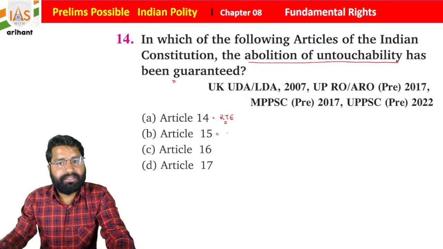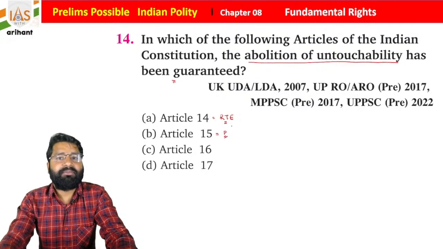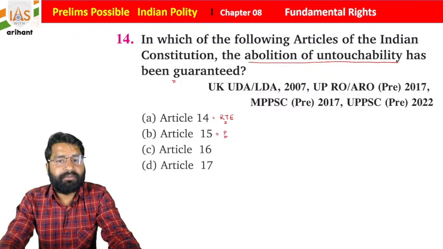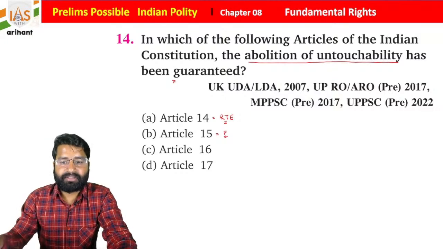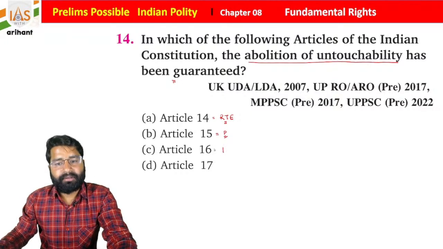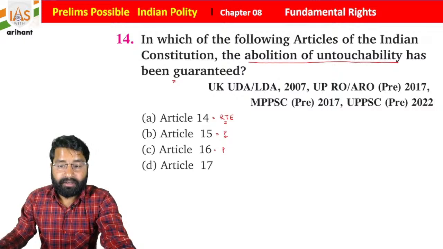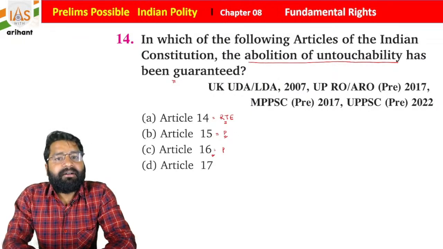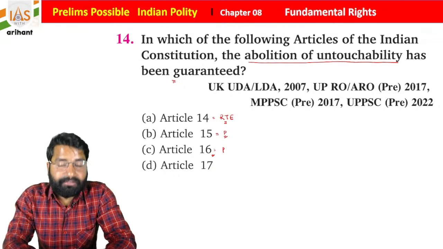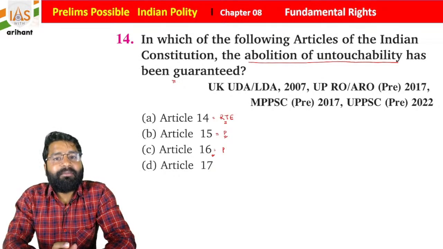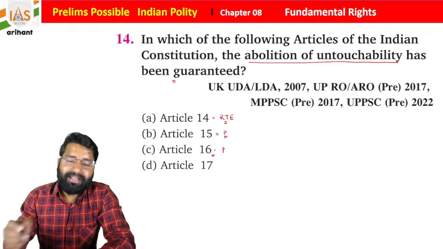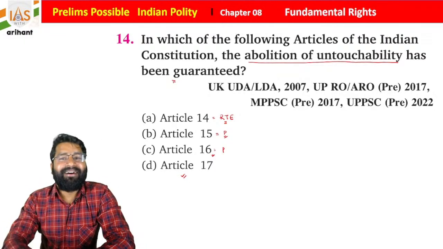Article 15 is basically protection against discrimination on the basis of caste, sex, religion, creed, and place of birth. Article 16 is about reservation. Okay, so equal opportunity in the matter of public employment. And Article 17 is about untouchability.